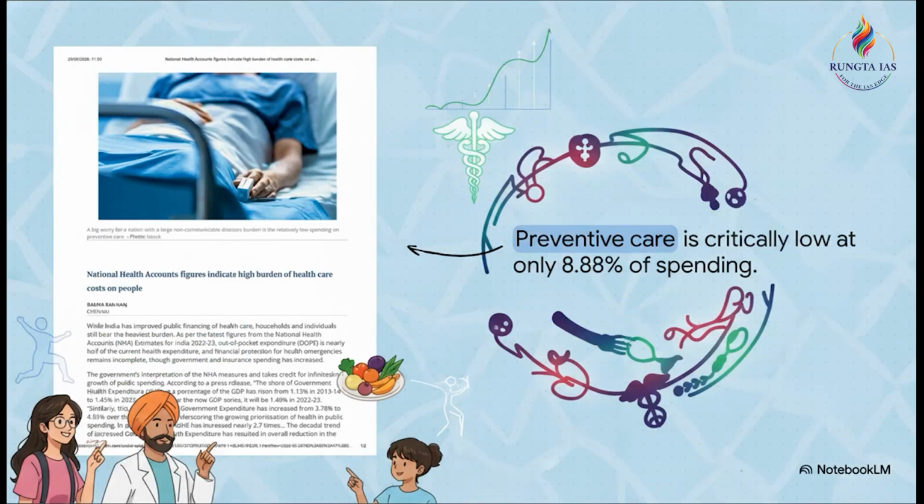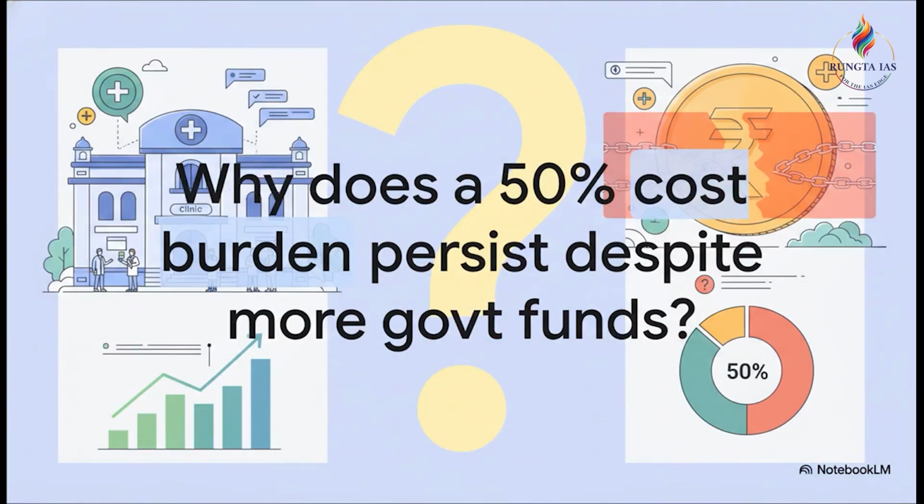Finally, we have to look at this very sobering reality. Preventive care forms only 8.88% of the current health spending. Given India's massive growing burden of non-communicable diseases, things like diabetes and hypertension, this is a glaring structural flaw. In your GS2 paper, you must argue forcefully that India urgently needs to shift from a purely curative model to a robust, preventative approach.